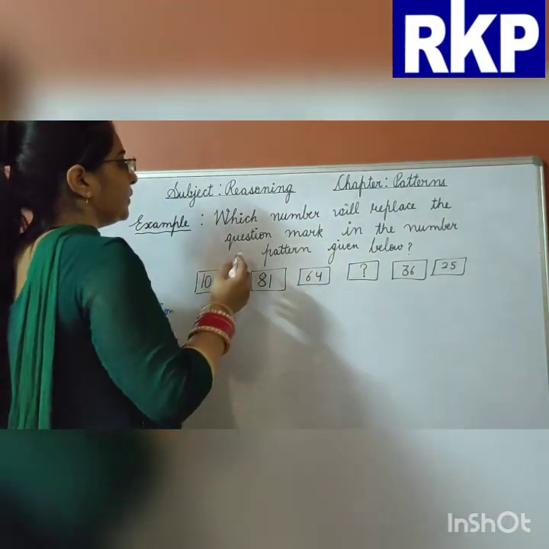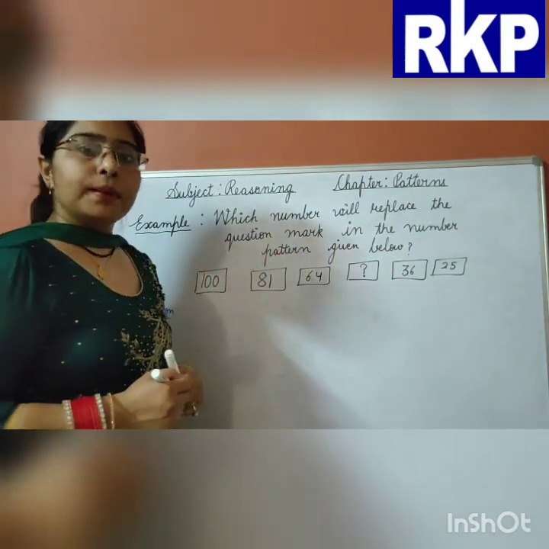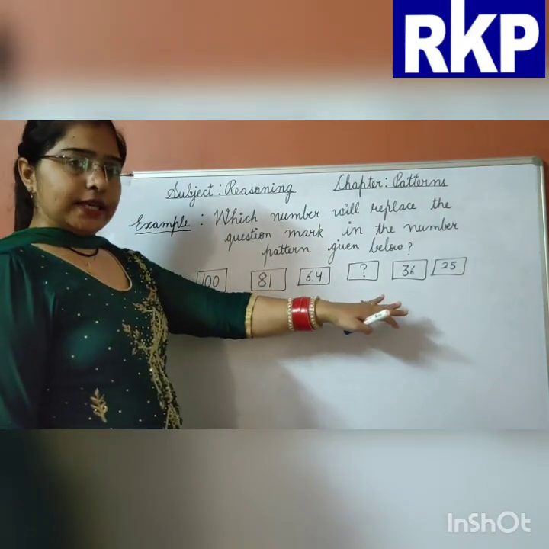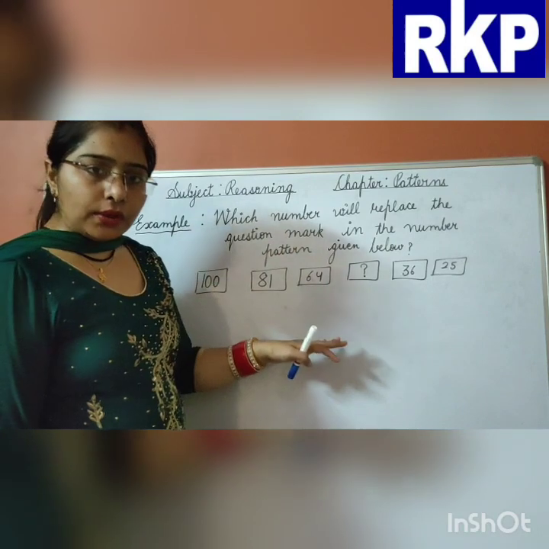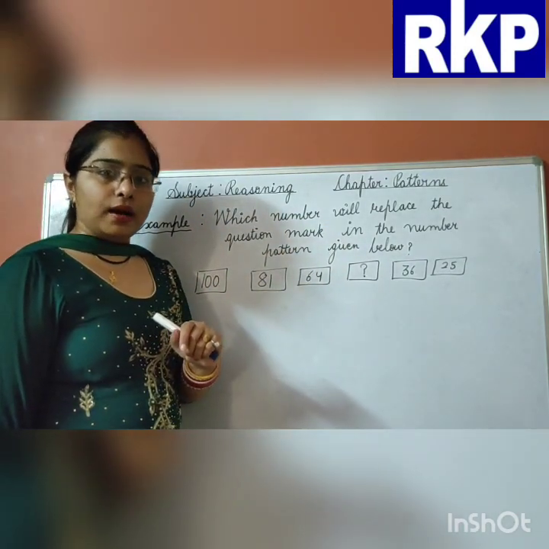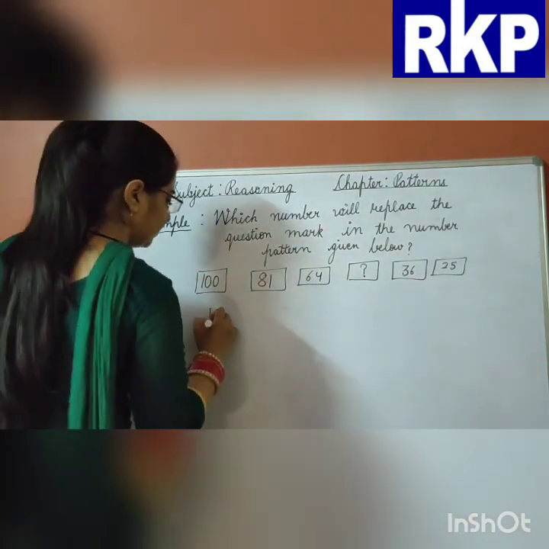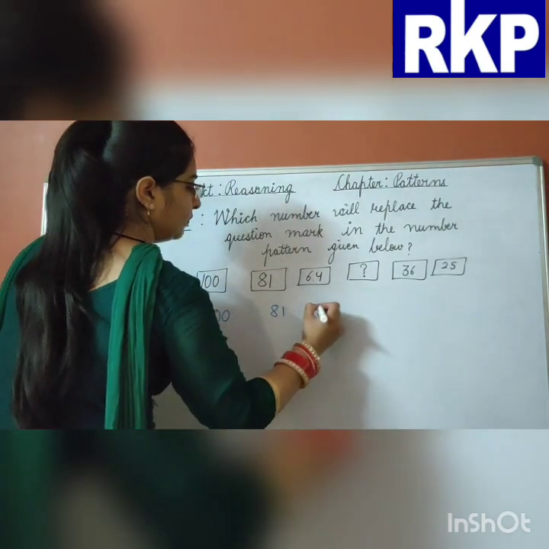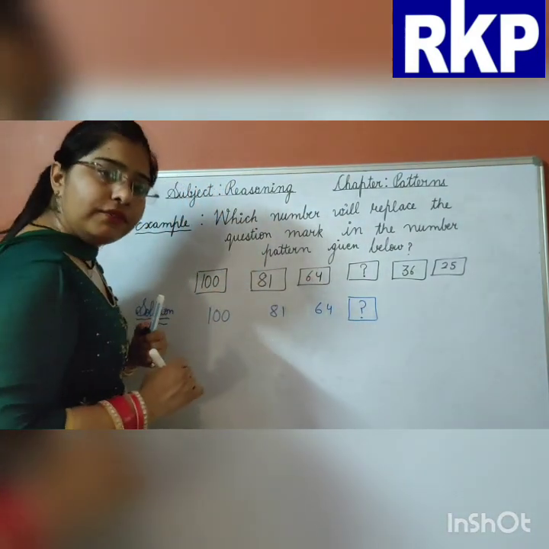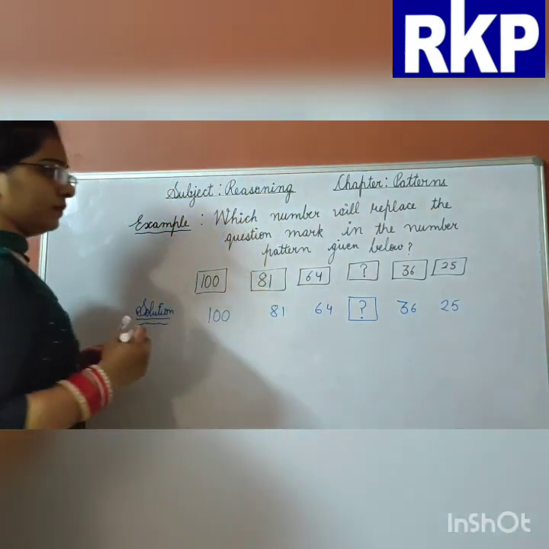So the first example is given to us: which number will replace the question mark in the number pattern given below? So the question is given to us, the series is given to us, a pattern is there, we have to find out the pattern and then we have to find out the value for this question mark. I hope the question is clear to you. So the numbers given to us are 100, 81, 64, then the value I have to find out, 36 and 25.